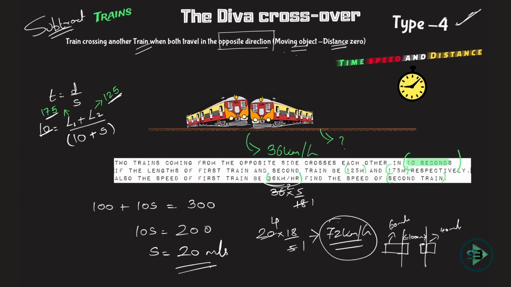So what did we learn from type 4? Two trains traveling in opposite direction, distance between them is 0. It means the engine of this train is touching the engine of the next train. Obviously they both are on different tracks, but what is the distance traveled in this case? Length of two trains, just like the bridge, just like type 3. But do you add the speed in this case? And you know the reason why you add, because the total distance that is being covered is added by the speeds, and that's why you add the speed when trains travel in opposite direction. So remember type 4, it will help you to solve many of the problems related to trains.